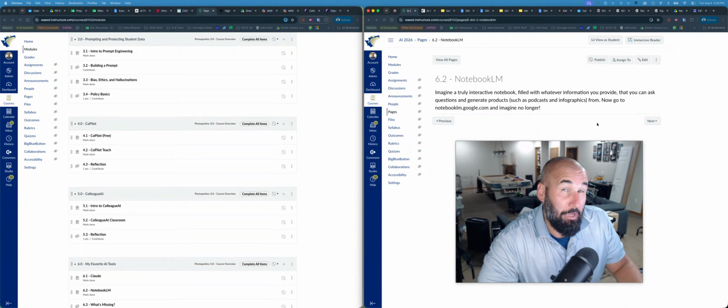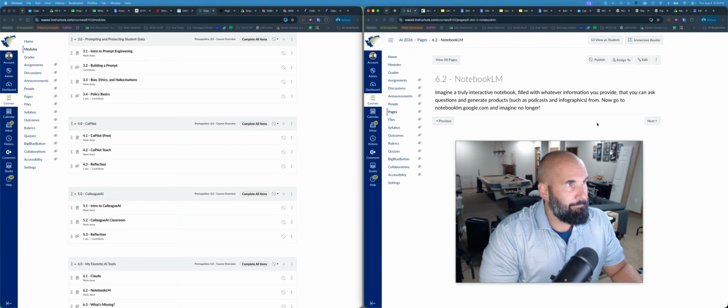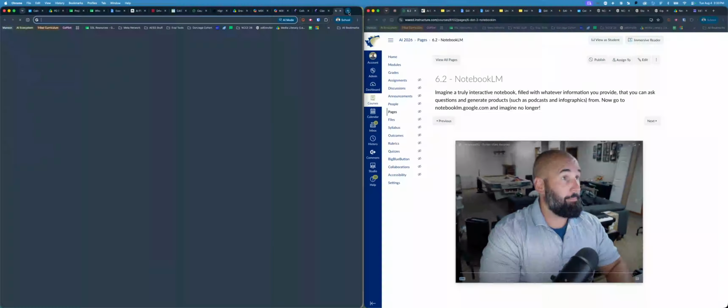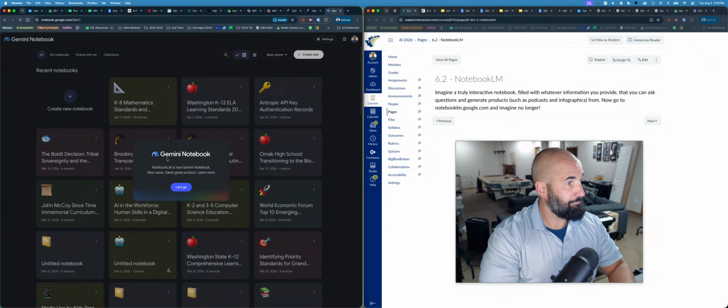Look, I know you're a Microsoft district. I think this one's worth it. There's yet to be a tool out there that can do what this does as well as this does. It's NotebookLM. I think they actually just recently rebranded to Gemini Notebook. Doesn't matter. You can go to notebooklm.google.com. Yep, see, there you go, Gemini Notebook.